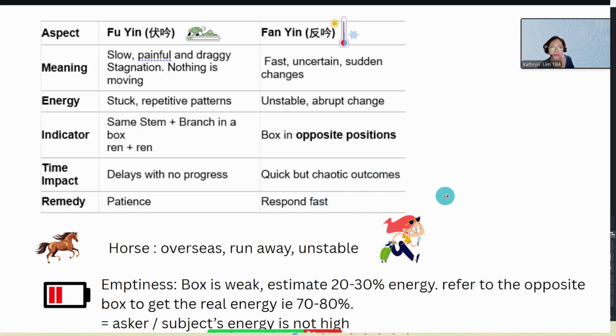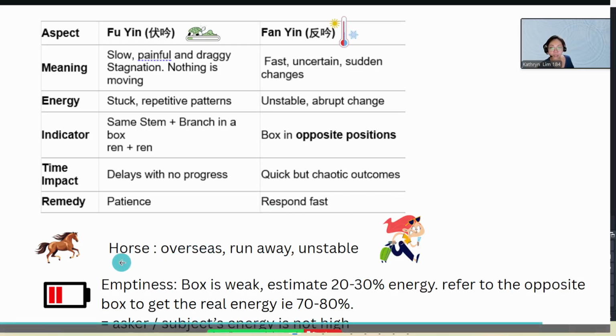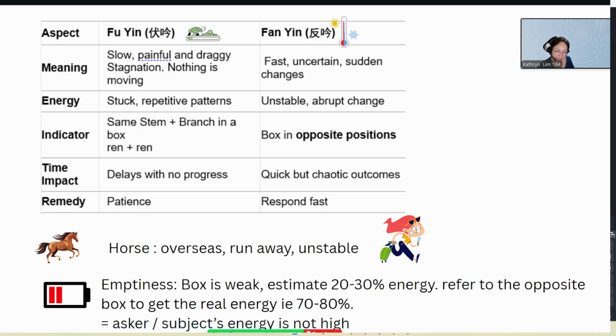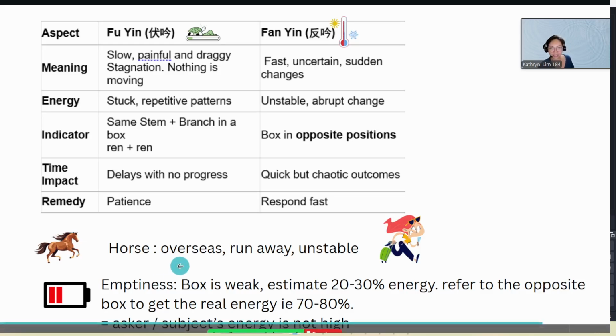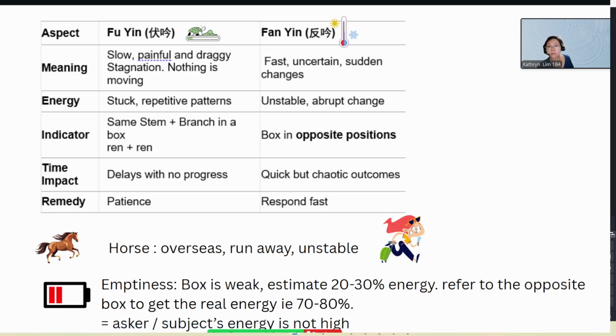We also learn about what the horse is in the chart. Horse could mean overseas, run away, or unstable. Let's say when we read the chart, it might say that this business endeavor is going to be better when conducted overseas. So you could go overseas to look for more business ventures or business opportunities.